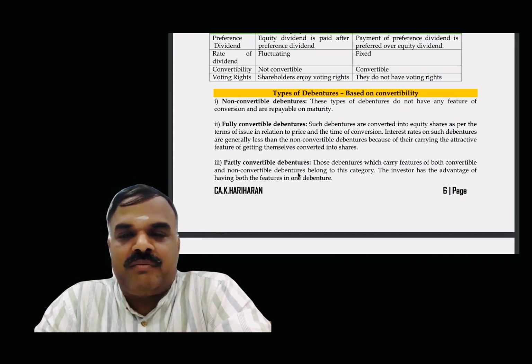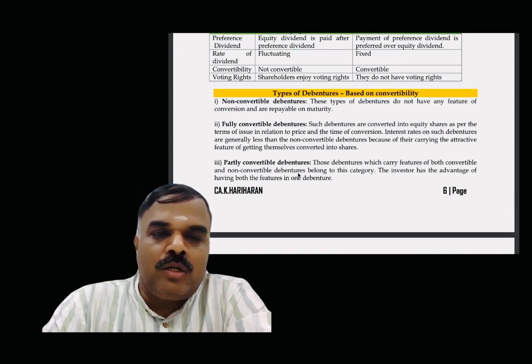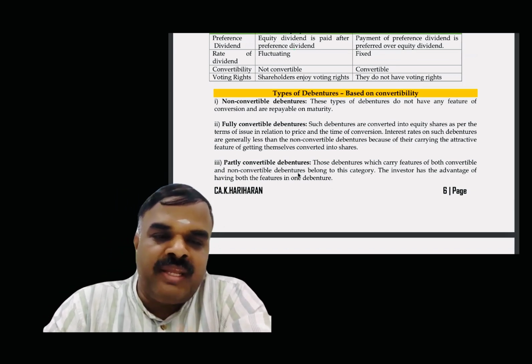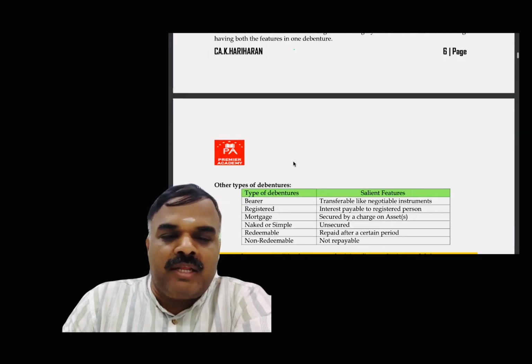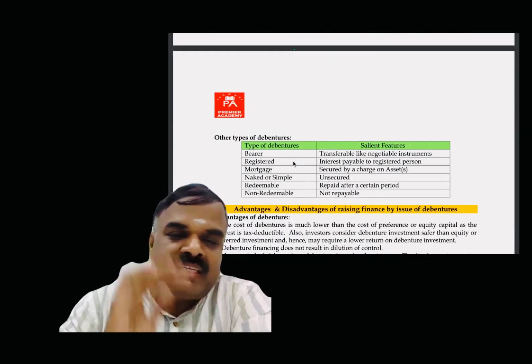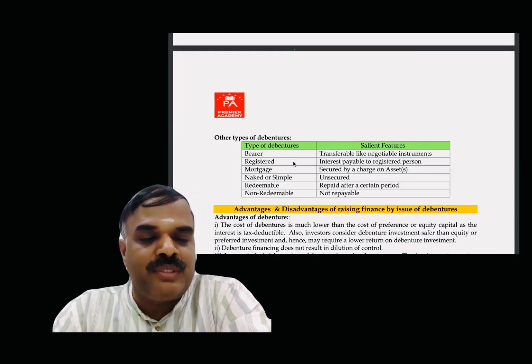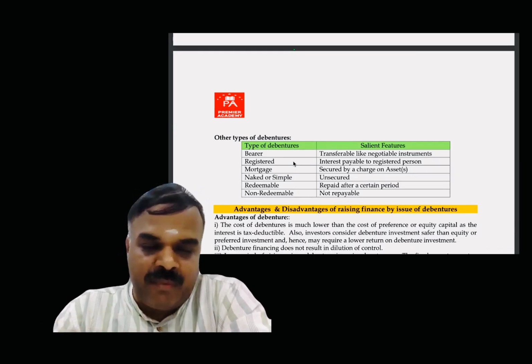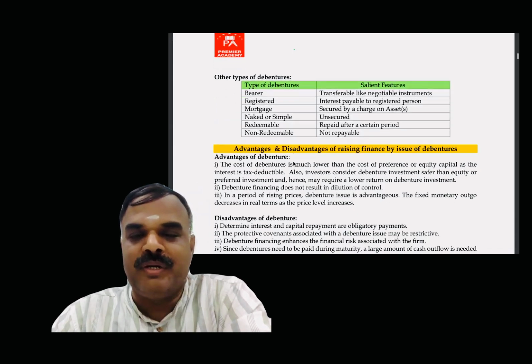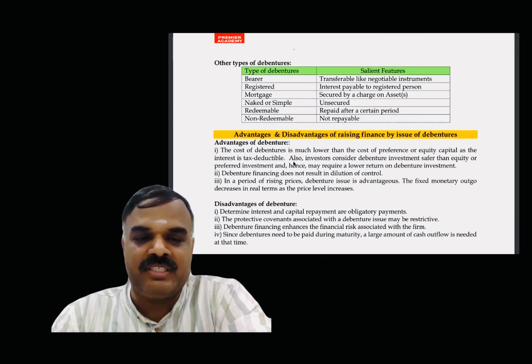Next, debentures. With respect to debentures, there are non-convertible debenture, fully convertible debenture, partly convertible debenture. These are all various types. In addition to that, bearer debenture, registered debenture, mortgage debenture, naked debenture, redeemable debenture, and non-redeemable debenture. These are all various types of debentures.